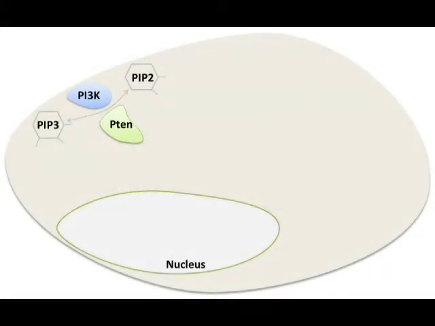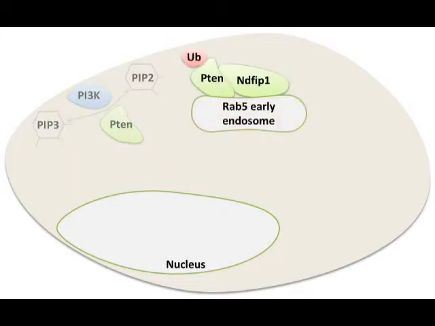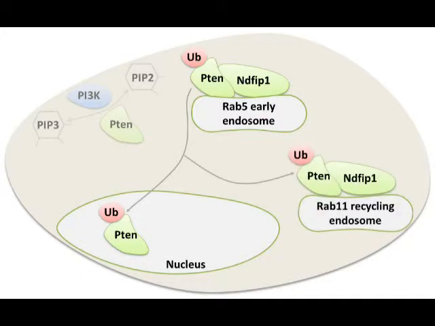Pten is normally observed in the cytoplasm, where it negatively regulates the PI3 kinase pathway. With BiFC, we observed Pten in a complex with NDFIT1 on Rab5 early endosomes. This complex resulted in the ubiquitination of Pten. Rab5 GTPase function was also found to be required for both the ubiquitination of Pten and the trafficking of ubiquitinated Pten into the nucleus of the cell. Separate from this pathway, we also observe ubiquitinated Pten on Rab11 containing endosomes that are known to be involved in the recycling of proteins back to the membrane surface.